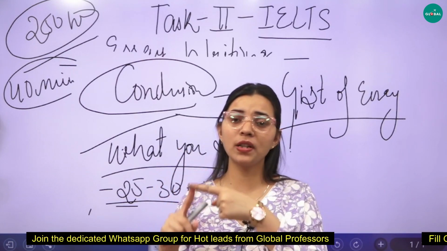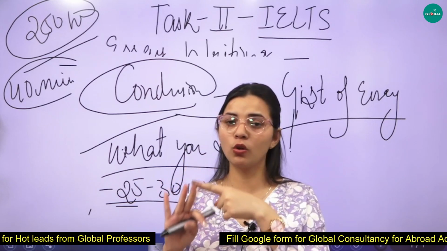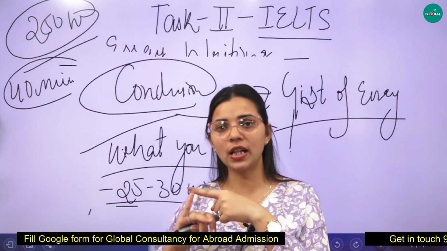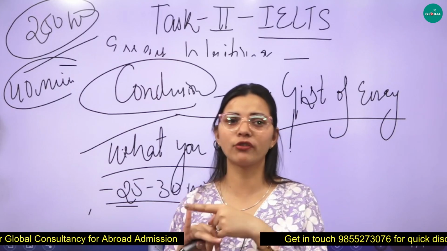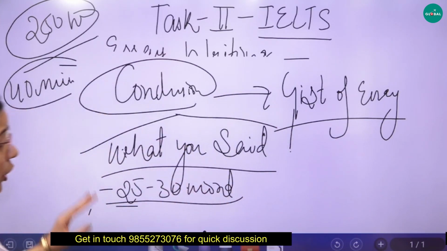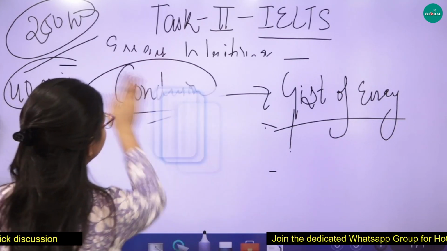Introduction, we need to introduce the essay. Body para 1, body para 2, we need to go with the main ideas to the question. And number 4, conclusion, that is something where we need to write the gist of the whole essay, right? This is the ideal structure and this is how you need to write an essay.